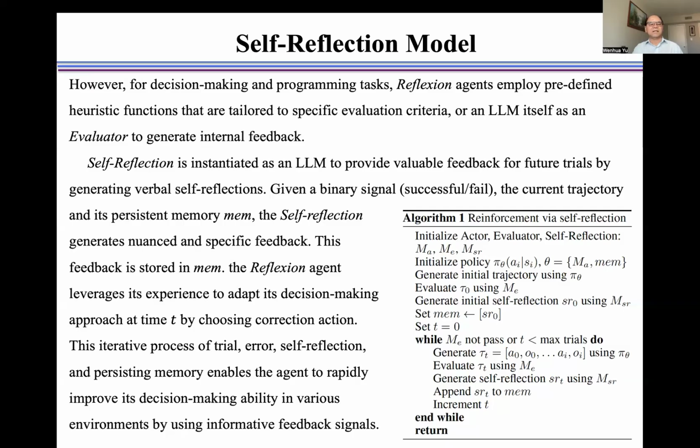The Reflexion agent leverages its experience to adapt its decision-making approach at time t by choosing correct actions. This iterative process of trial, error, self-reflection, and persisting memory enables the agent to rapidly improve its decision-making ability in various environments by using informative feedback signals.